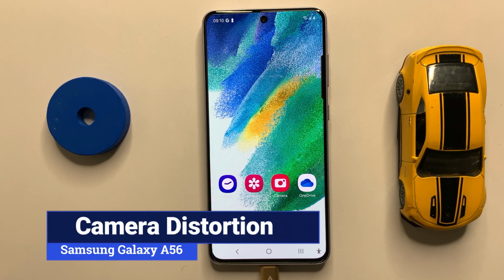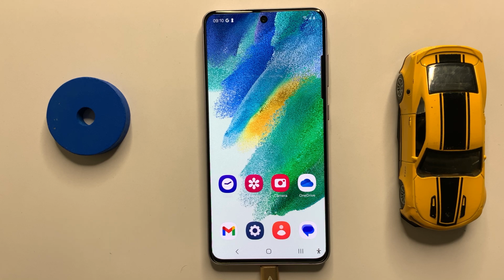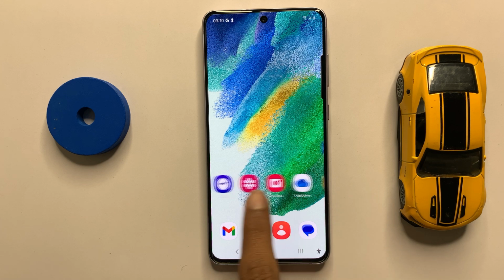What's going on everyone? In this video I will show you how to fix camera distortion in Galaxy A56. So let's start the video.